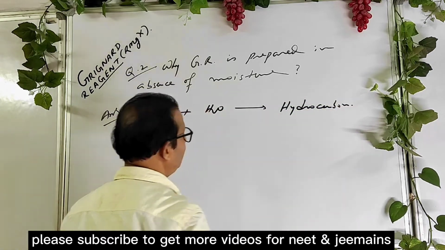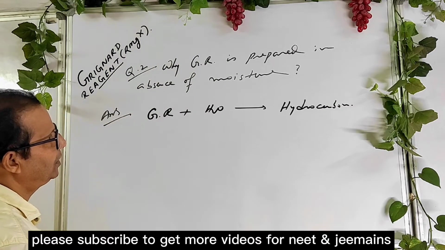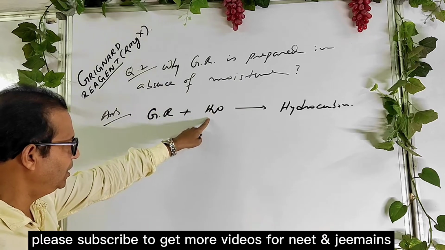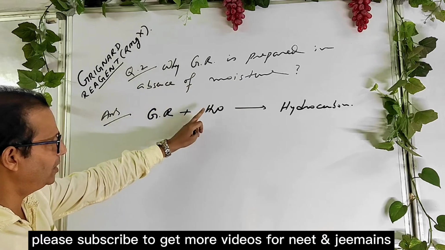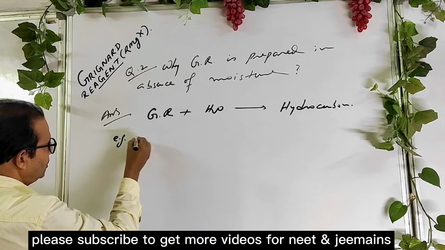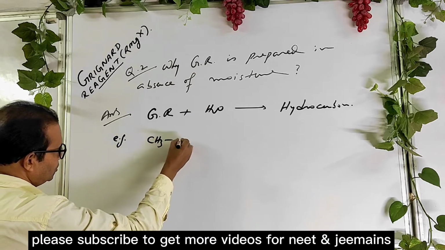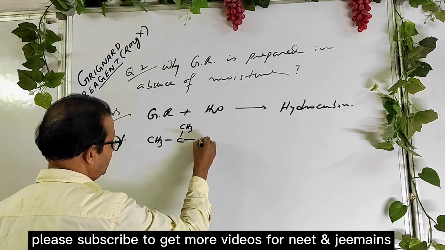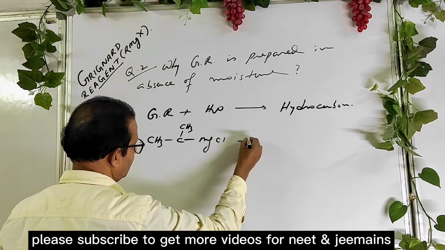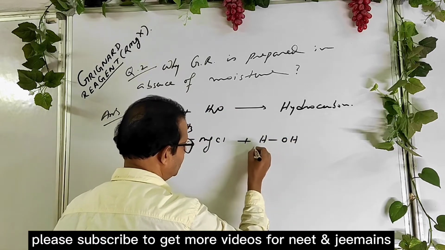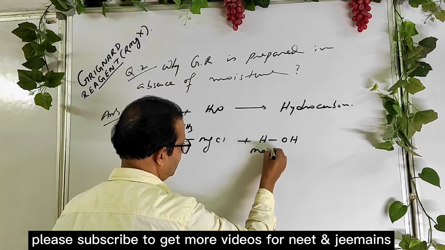Okay, it changes to another compound, and I have seen lots of questions in previous years' exams. So listen, for example, this is the entrance question I have seen. Say this is Grignard reagent in presence of moisture. Write this way, okay, practice this way. This is water.